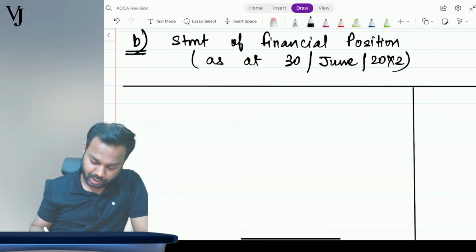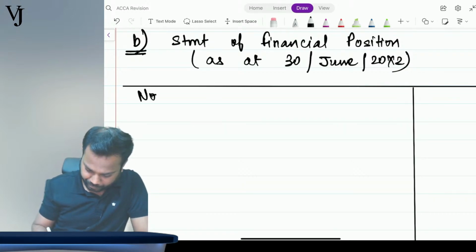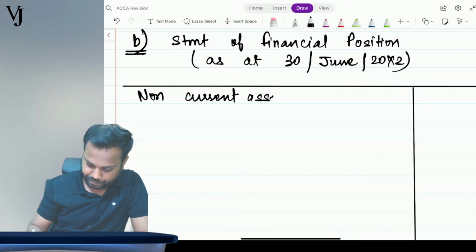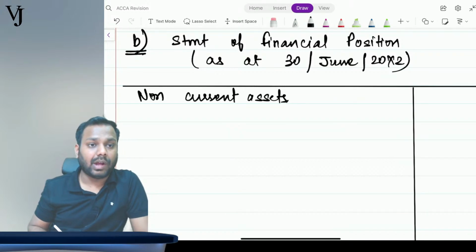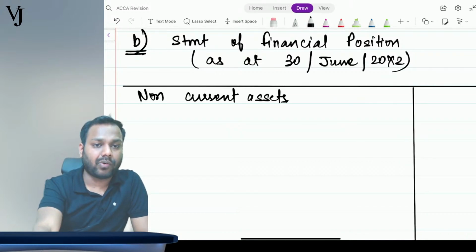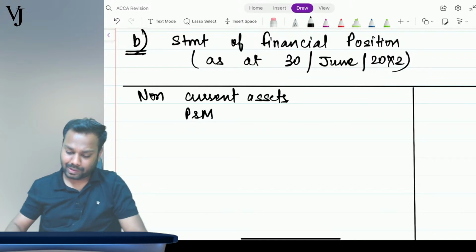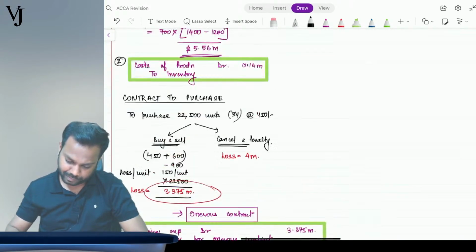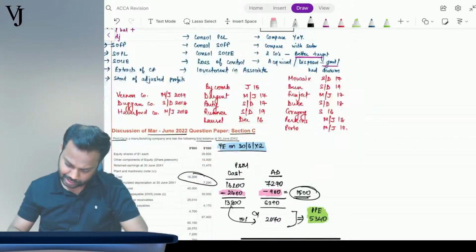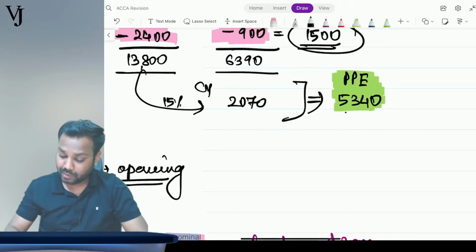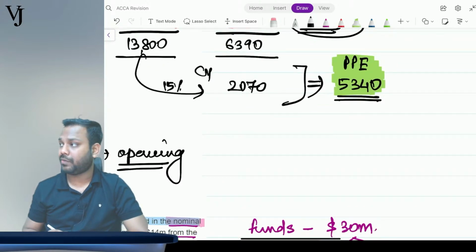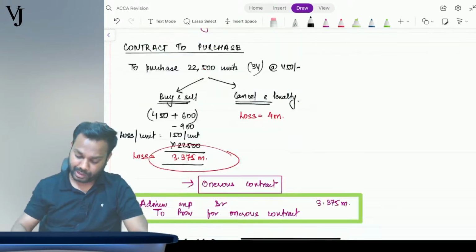So we will start with non-current assets. In the non-current assets, we will write first plant and machinery. What was the balance, guys? Can you please tell me what was the balance? We calculated the balance, right? See the net balance that we calculated, 5340, right? 5340. So let's write it here.